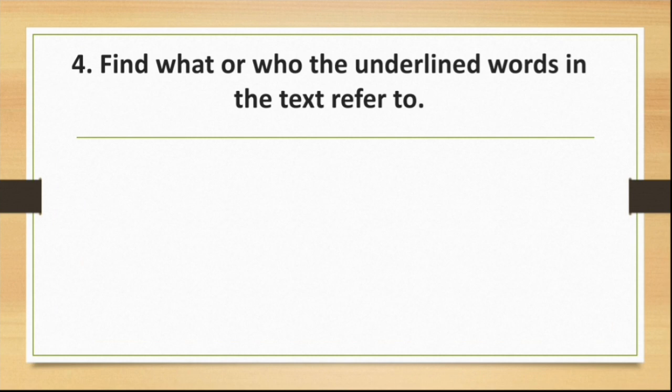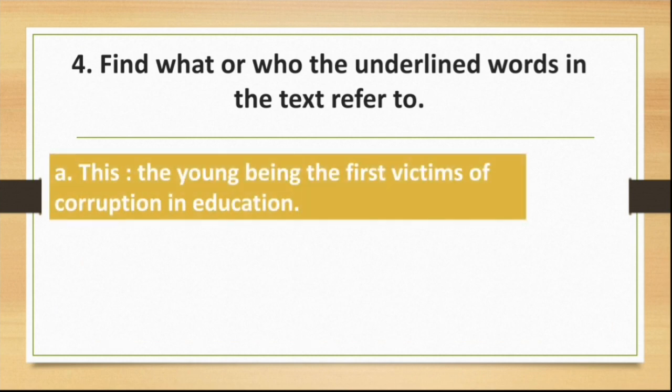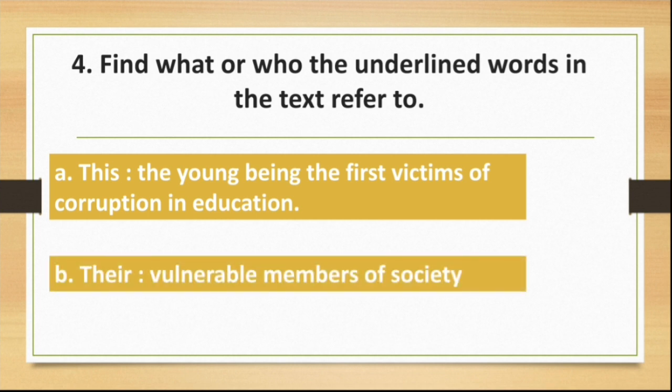Find who or what the underlined words refer to in the text. The first one, this. This refers to the young being the first victims of corruption in education. B. There refers to vulnerable members of society.